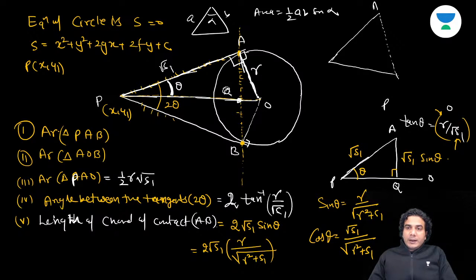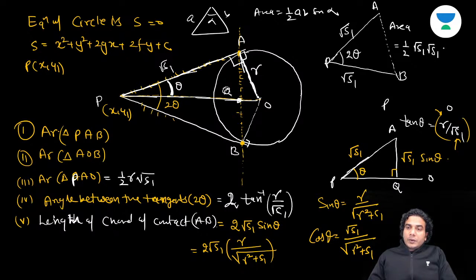So in this triangle APB, this angle is 2 theta. This side is root S1. This side is root S1. Are you guys getting it now? So area is equal to 1 by 2 of root S1 into root S1 into sine 2 theta.